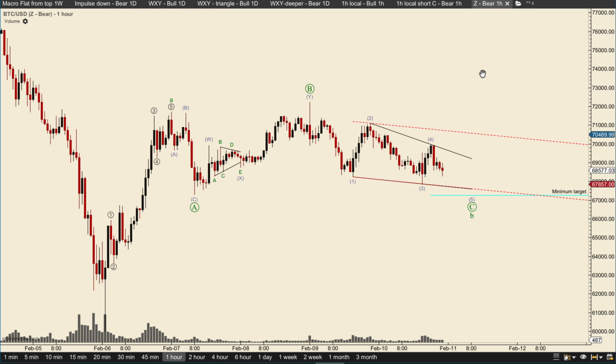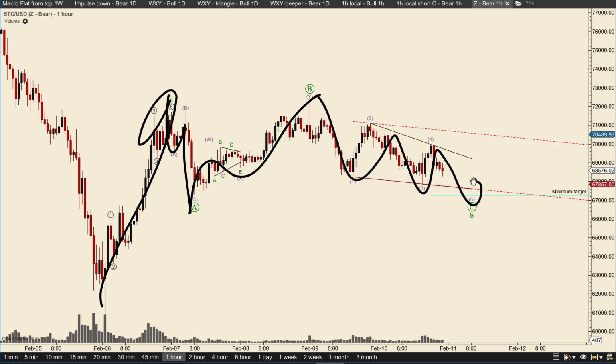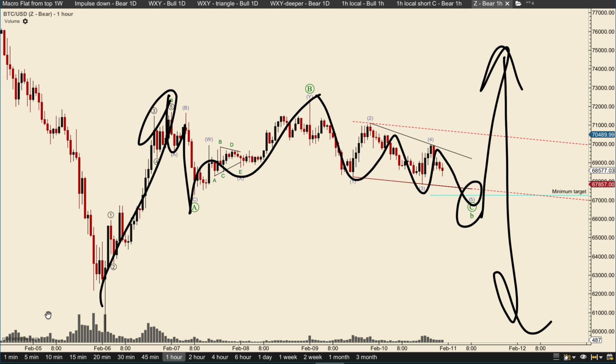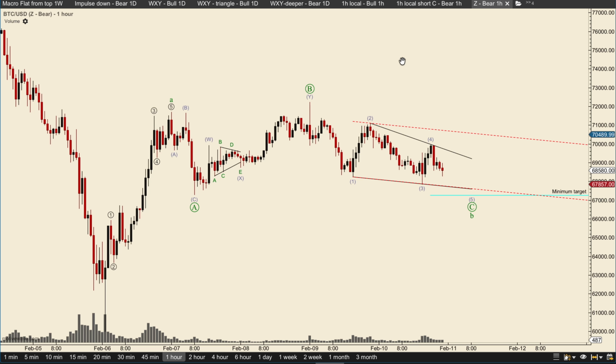The other possibility is counting this as a wave A, same as the other one, but now A, B, 1, 2, 3, 4, 5, ending diagonal in a wave B, moving up in a wave C, and down in a wave 5, taking out this low.